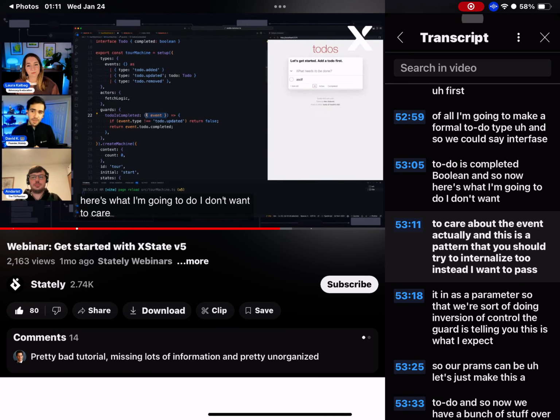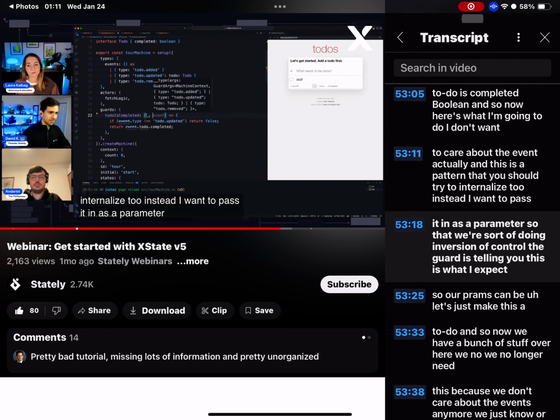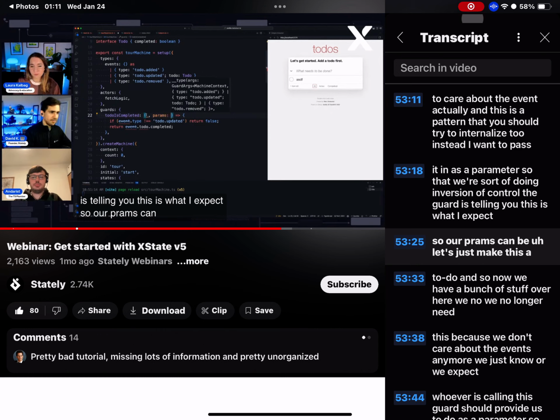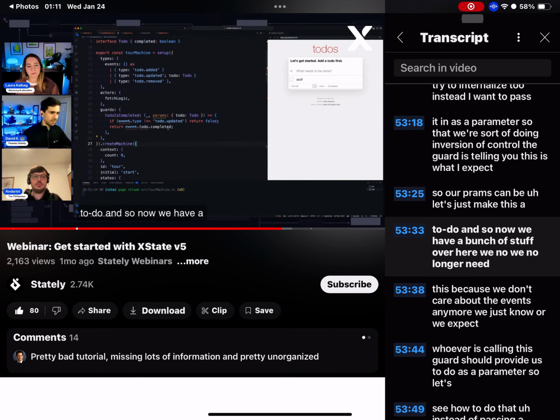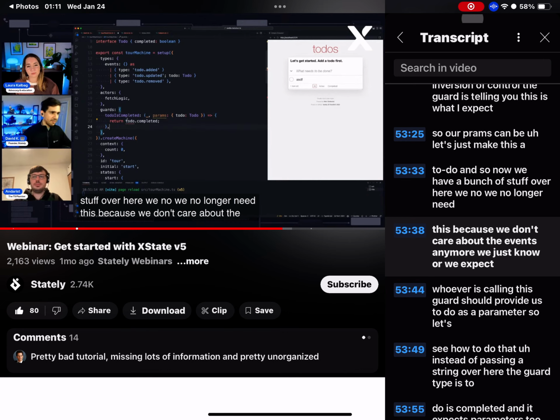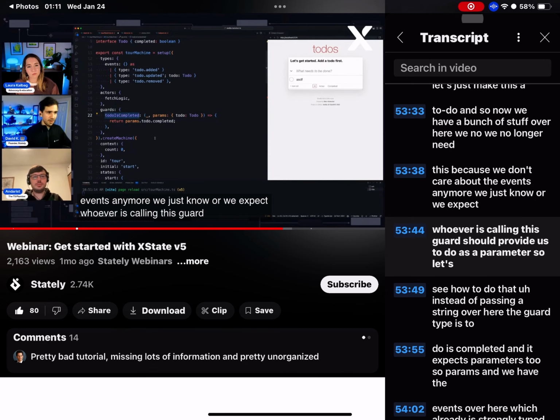I don't want to care about the event actually, and this is a pattern that you should try to internalize too. Instead, I want to pass it in as a parameter so that we're doing inversion of control. The guard is telling you this is what I expect. So our params can be, let's just make this a Todo. And so now we have a bunch of stuff over here. We no longer need this because we don't care about the events anymore. We just expect that whoever is calling this guard should provide us a Todo as a parameter.